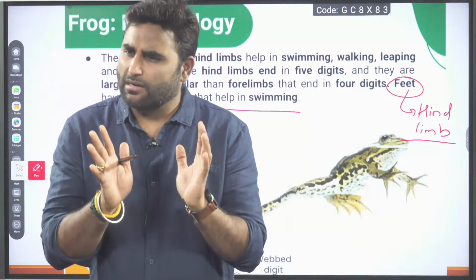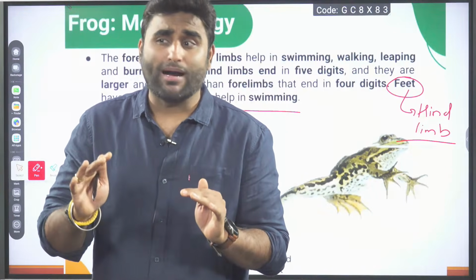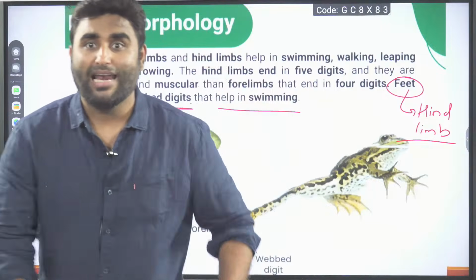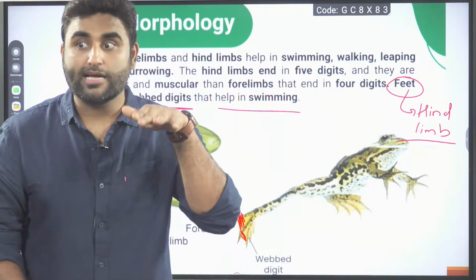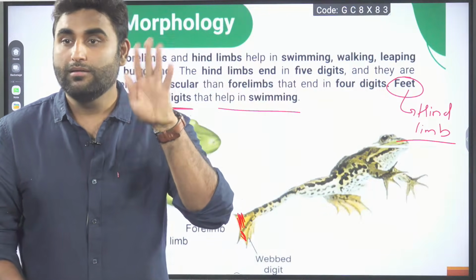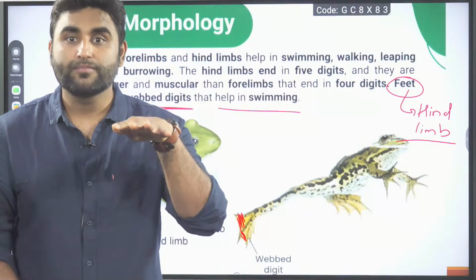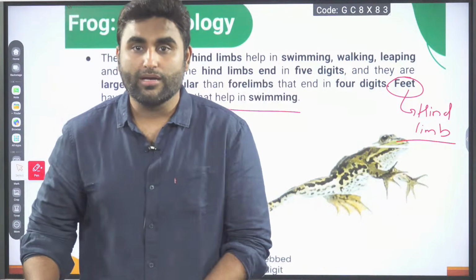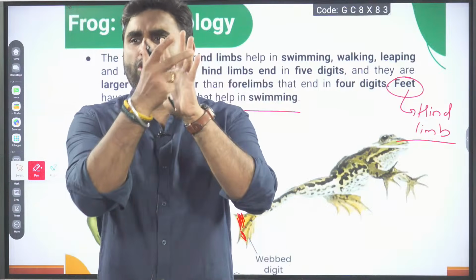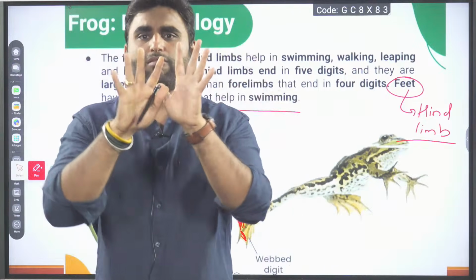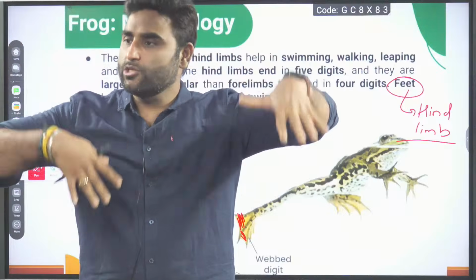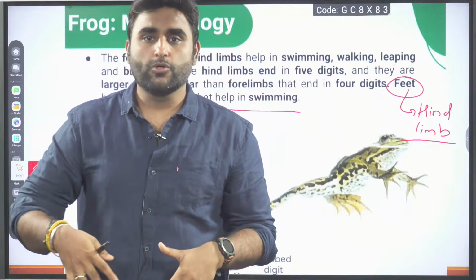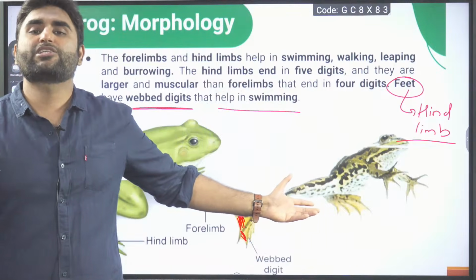Sometimes you have seen on Discovery or National Geographic channel, the scuba divers are wearing something on their legs. That also appears like big webbed digit-like things. Yes or no? For swimming, they are wearing some gear. Sometimes on the hand also we can put it so that our palm surface area increases and swimming is easy. So here they have the natural webbing.